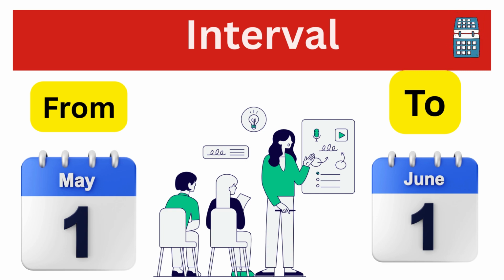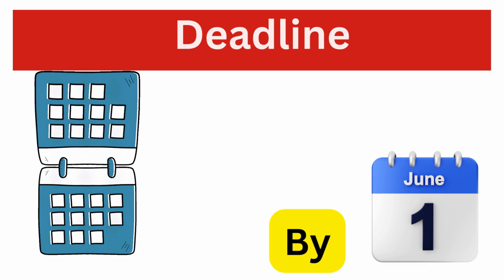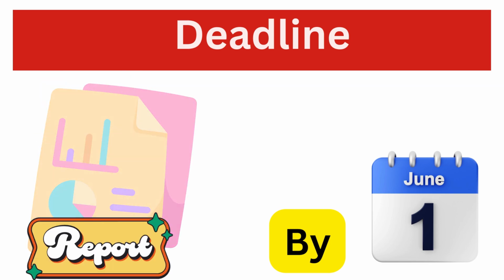Now let's shift our topic toward the interval of time. When talking about the interval of time for a certain time frame, we use "from" and "to." For example, the training will run from May 1st to June 1st. Another context is the use of prepositions while talking about a deadline. For example, I need to submit my report by the 1st of June.